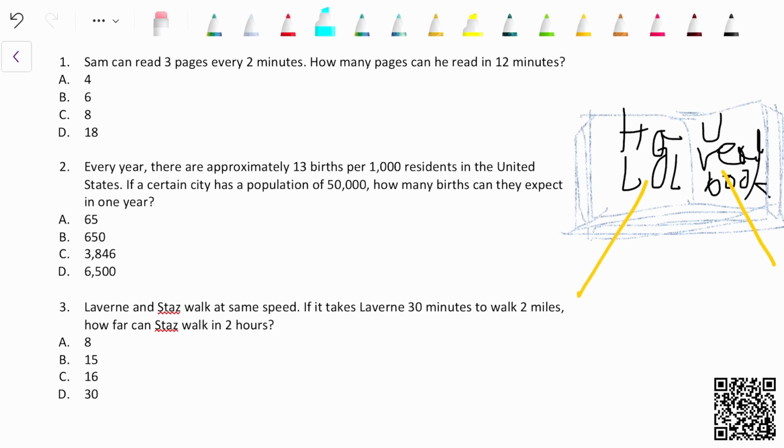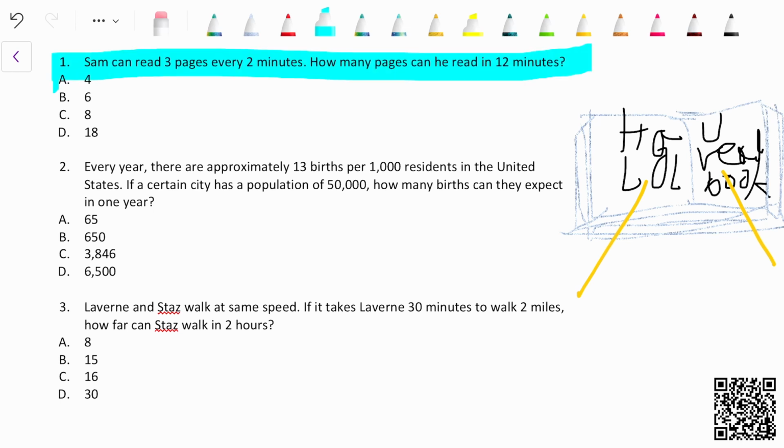Today we are going to be looking at some proportions, basically like how many in this much, how many in that much, kind of like that kind of stuff. So our first question today is, Sam can read 3 pages every 2 minutes. How many pages can he read in 12 minutes?